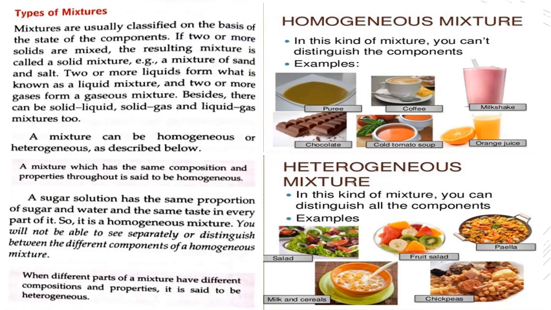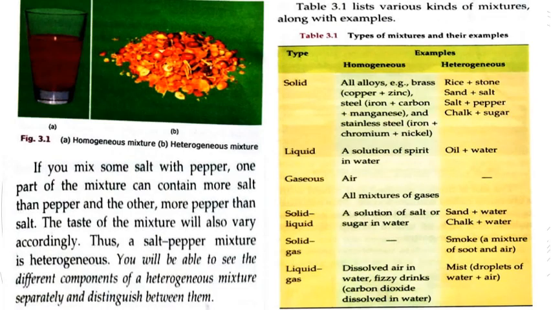These are mixtures which have different compositions and properties; they form a mixture, but it is not mixing properly, and we can distinguish them. Here they are giving us an example of a heterogeneous mixture. If you mix some salt with pepper, one part of the mixture can contain more salt than pepper and another more pepper than salt. The taste of the mixture will also vary accordingly. Thus, a salt-pepper mixture is heterogeneous. You will be able to see the different components of a heterogeneous mixture separately and distinguish between them, as we have seen in the earlier example also, right?